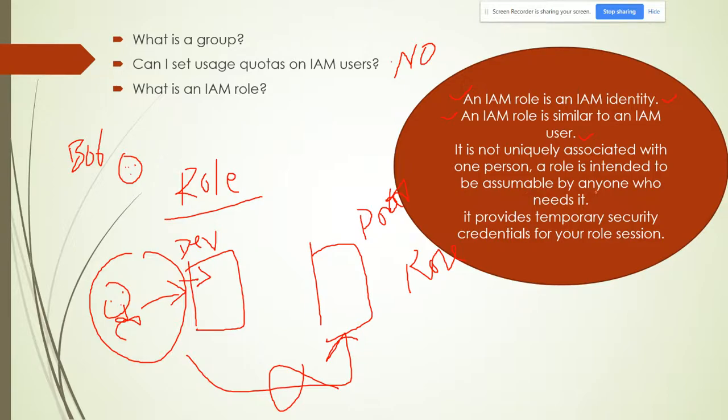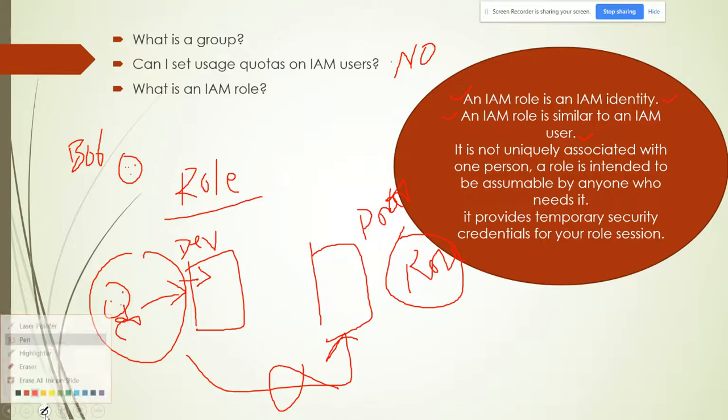So it is a role assumable by anyone who needs it. It means a person belonging to a different account who needs access in another account can use the role. It provides temporary security credentials for your role session. The first thing, a role does not have any password. A role does not have any security or access key either. What it does is simply work as a trusted entity. It works as a service-linked entity, and provides access for any user from a different account to log in to this account. That also works as a trusted entity.